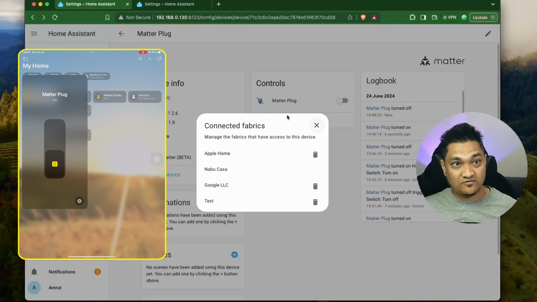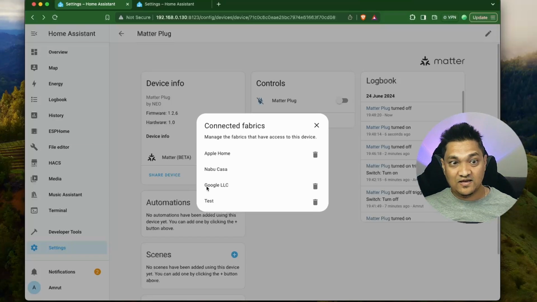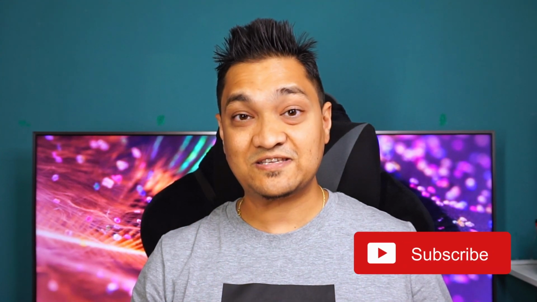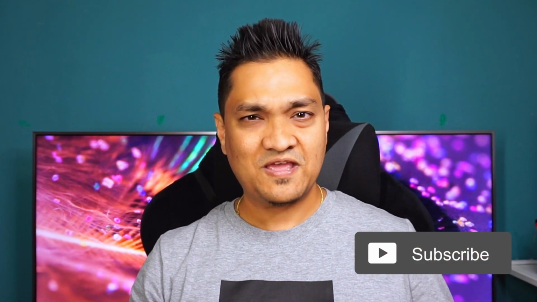Nabu Casa is the one from this Home Assistant OS. Google LLC is from Google Home. Apple Home is for the Apple Home. And this test one is for my Home Assistant that is running from a Docker container. So with this, we just saw how we can connect a Matter device to the various smart home ecosystems as well as share the same device among these various ecosystems. Now in my next video, we will be looking at how we can connect a Zigbee device onto this Matter ecosystem with a device called a Matter Bridge.